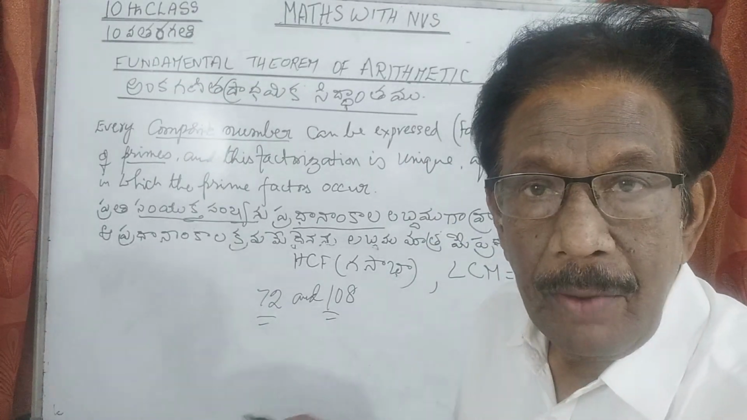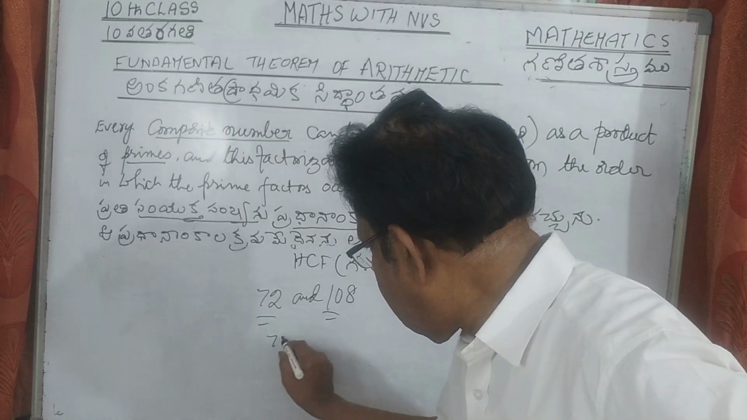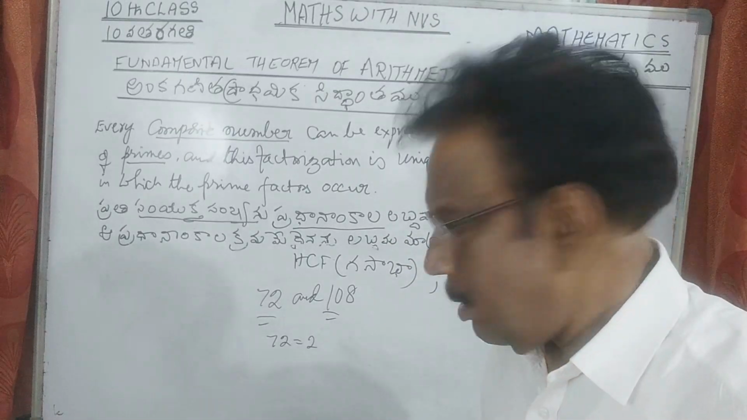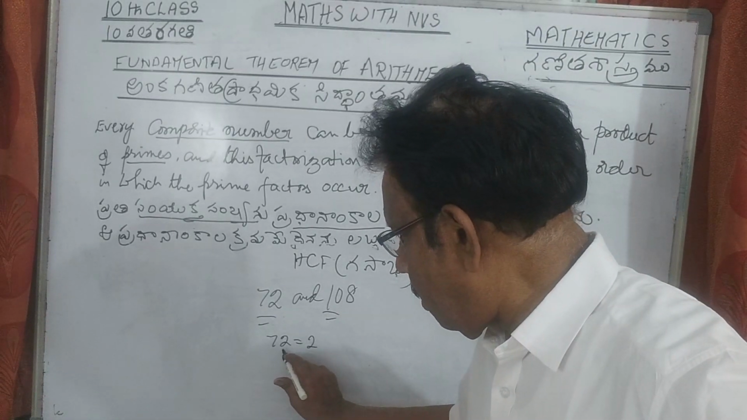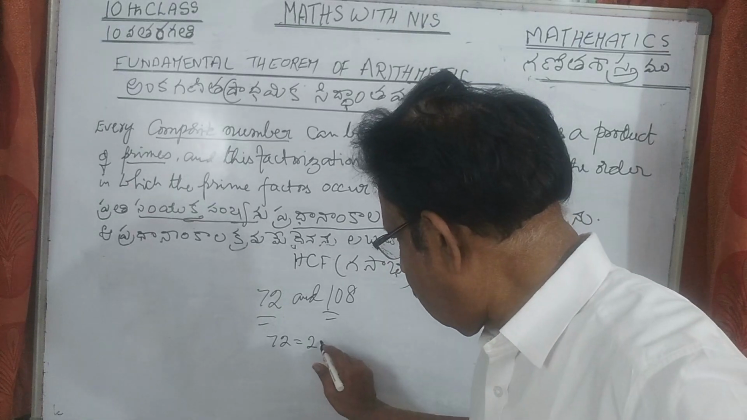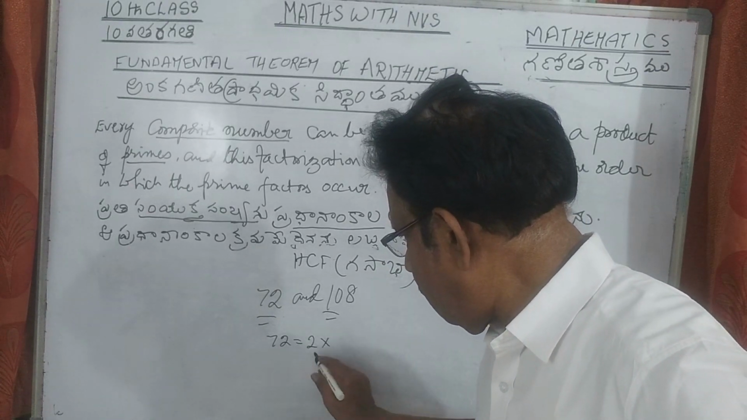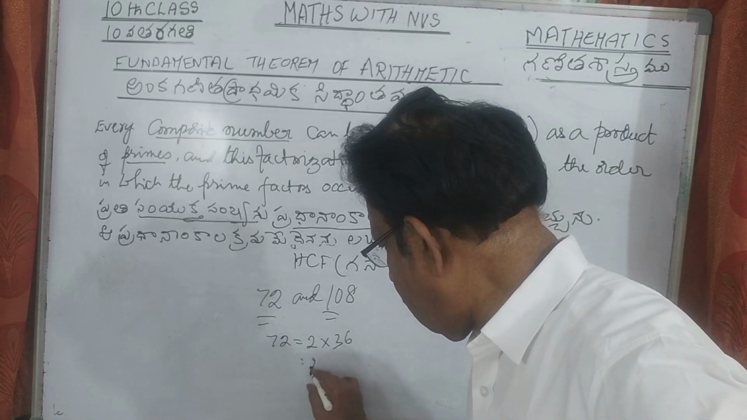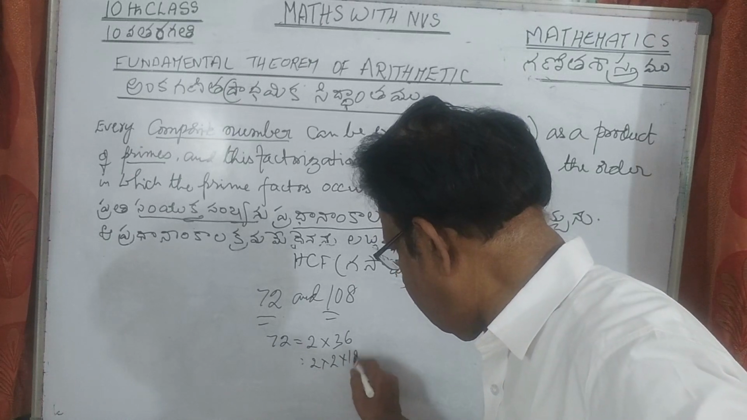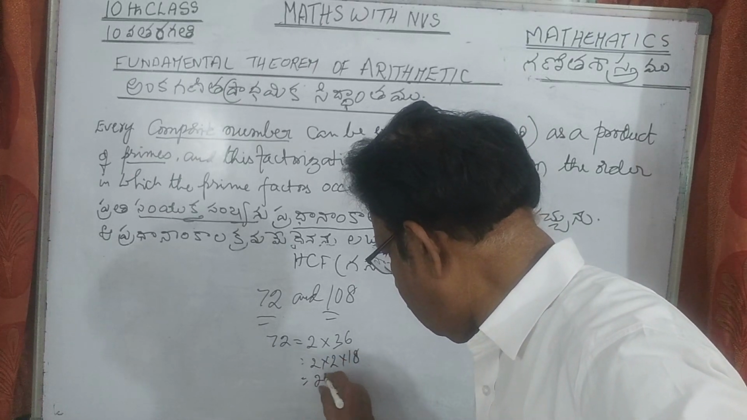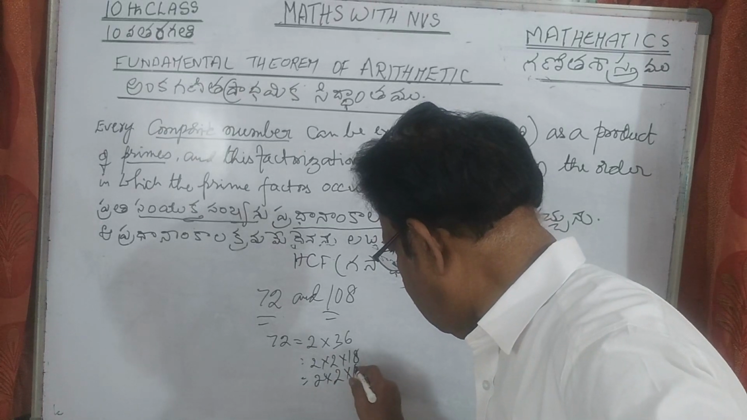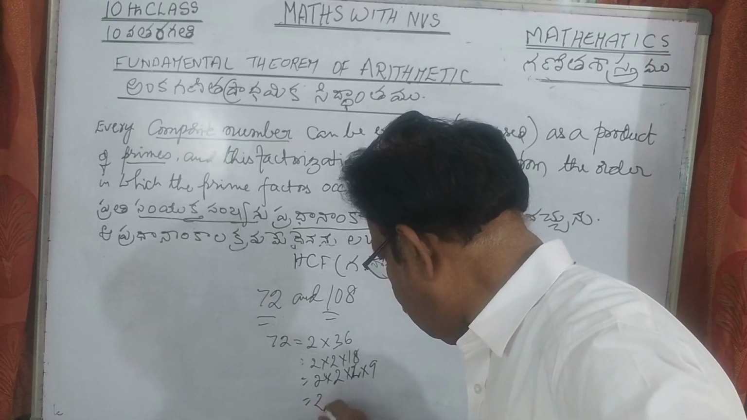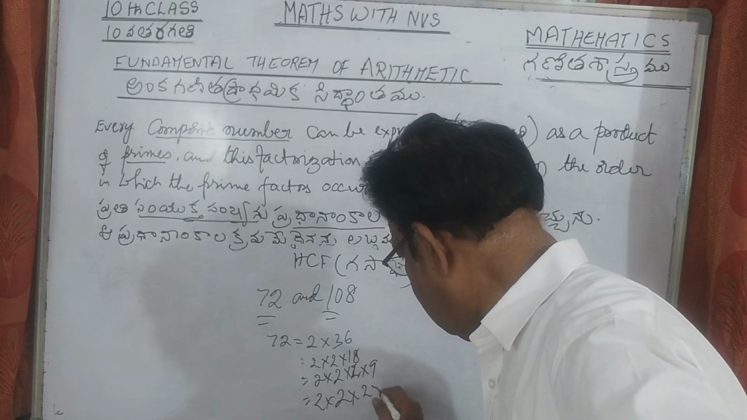Like, come on, prime factorization. 72 is equal to, come on, smaller numbers. Directly we can do it. First, 2 is an even number, so we can divide it through. So this is 2 into 36, that is 2 into 2 into 18, that is 2 into 2 into 2 into 9, that is 2 into 2 into 2 into 3 into 3.